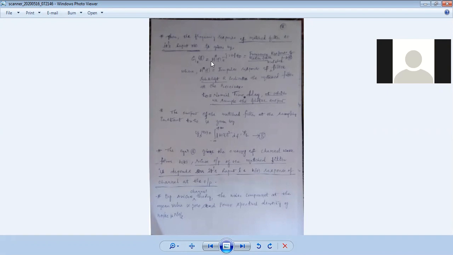This demodulator is absolutely a matched filter. Before the demodulator, what will happen? There is exactly the matched filter. That matched filter just matches the frequency of the transmitted signal with the matching frequency of the transmitter. That's why we call it a matched filter.